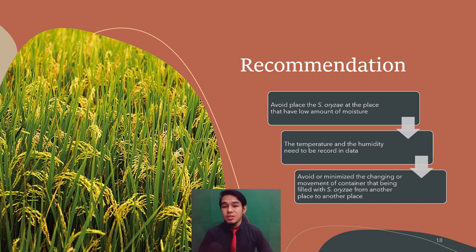Recommendation of this study: it is recommended to properly know the suitable place for the SRZ, because if the container is placed at a place that has a low amount of moisture, it can affect the process of oviposition. The temperature and the humidity need to be recorded in data because they can also be used to explain other results, such as the different depths of the rice, which might be affected by the humidity and the temperature.